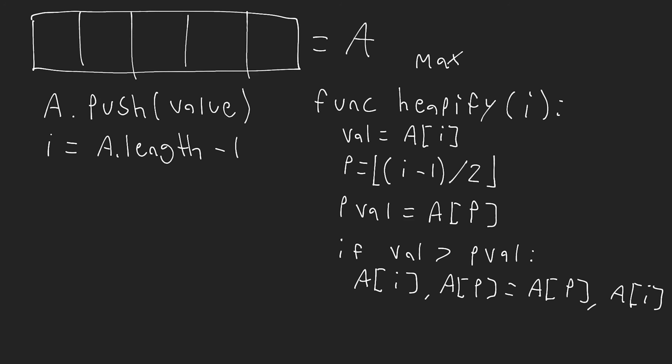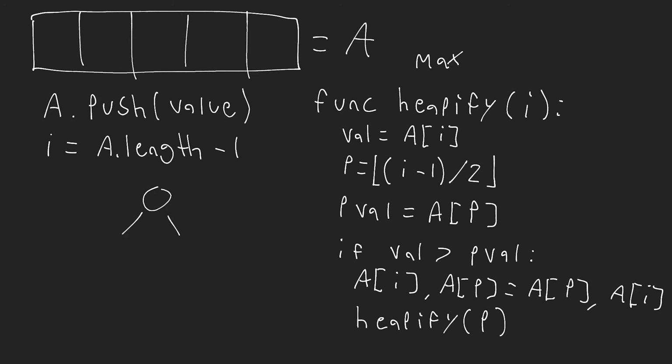Then we're going to call the heapify function again, except this time we're going to do it at the parent index, okay? So if the value of our node that we're inserting is greater than the value of our parent, then we need to move that upwards. To move that upwards, we simply swap the values at these two different positions. So we're swapping the parent value with the value of the node that we're inserting. Then we need to repeat this process, but this time we're going to heapify on the parent node.